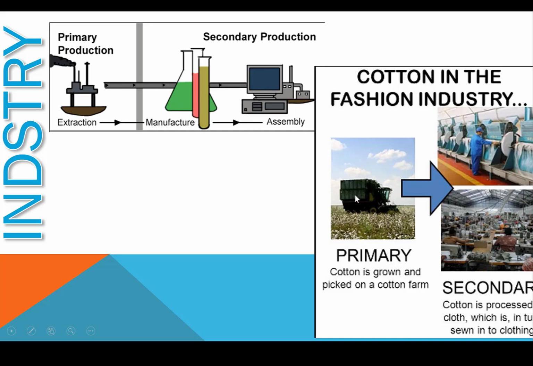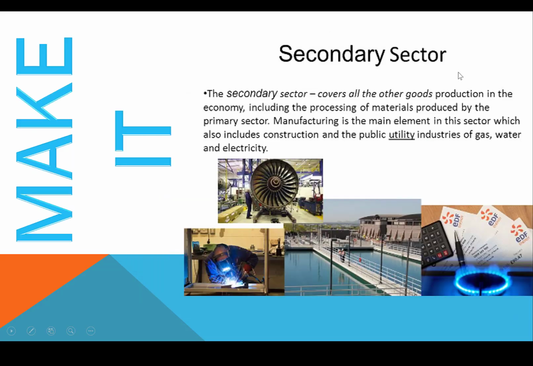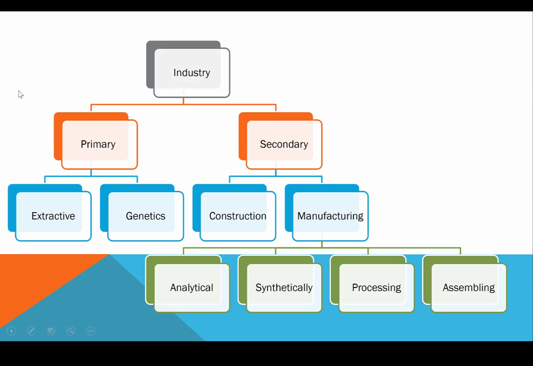in which we prepare cloth from that cotton. So we can say in other words that in the primary sector we dig natural resources from beneath the earth, like farming, mining and oil extraction. If anyone is engaged in any of these works, we will say they are engaged in the primary sector, the primary industry of a business. Then the secondary part is where we turn the raw materials into finished goods. That is why in the first slide I said that the output of primary industry is the input of secondary industry. There are many examples around us.